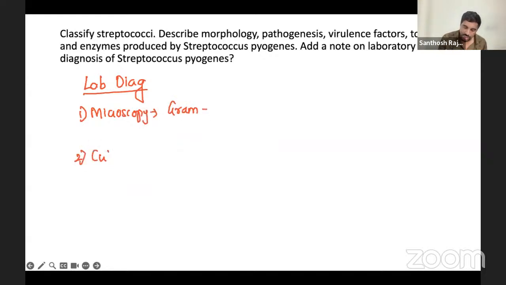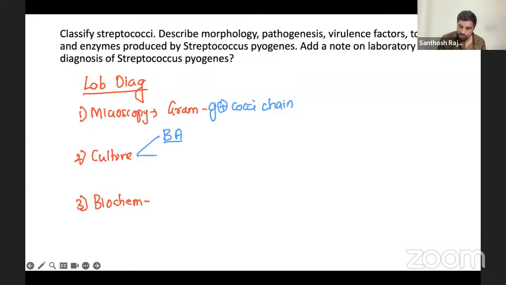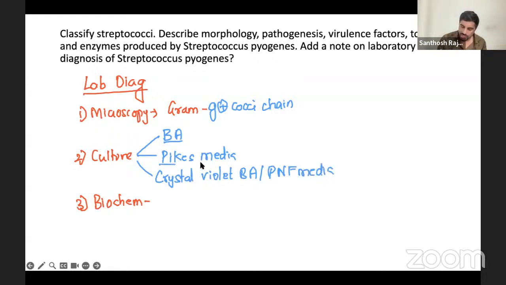And second one will be your culture. Culture, then the biochemicals, if anything is there. Now microscopy, gram stain, same, it's a gram positive cocci in chains. Now in culture, blood agar is common; nutrient agar doesn't have any significance here. So we have other things called Pike's media, crystal violet blood agar, and also one more called PNF. This is polymyxin neomycin fusidic acid media, PNF media, selective for this organism.